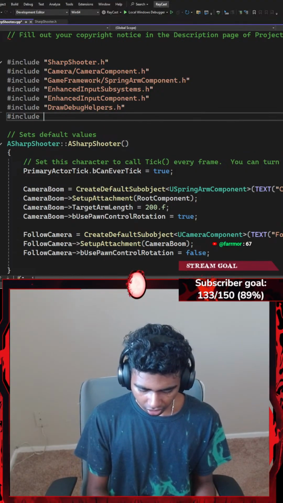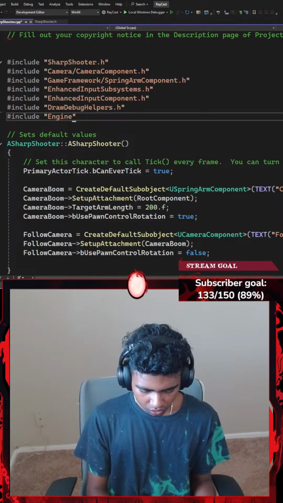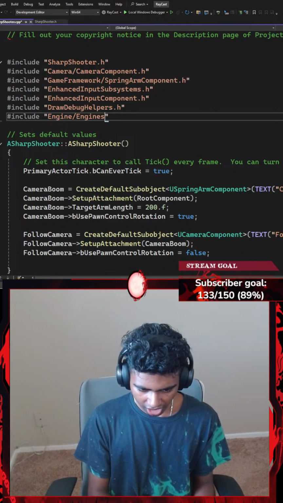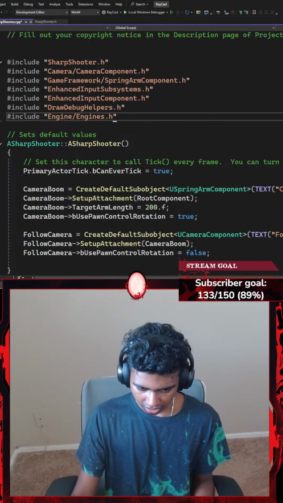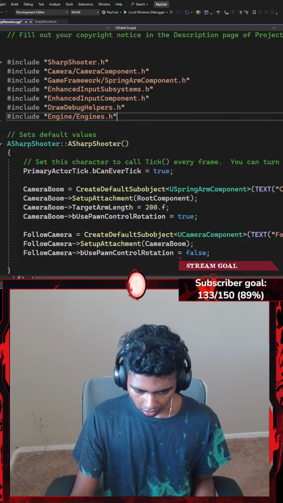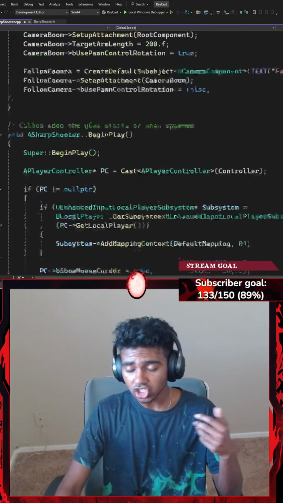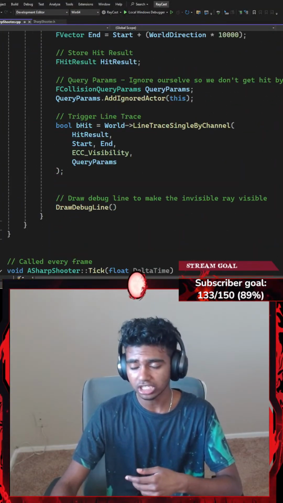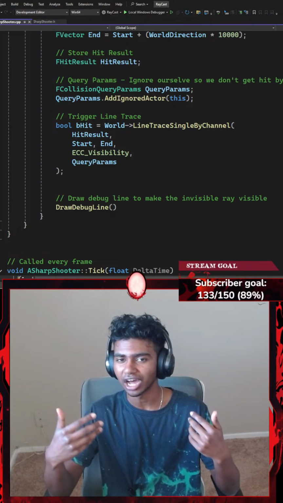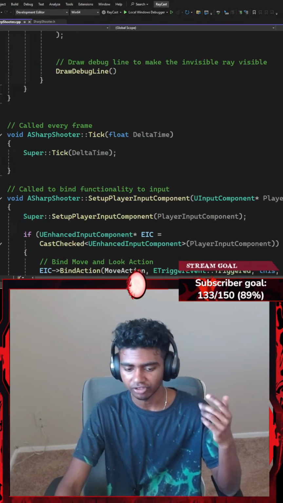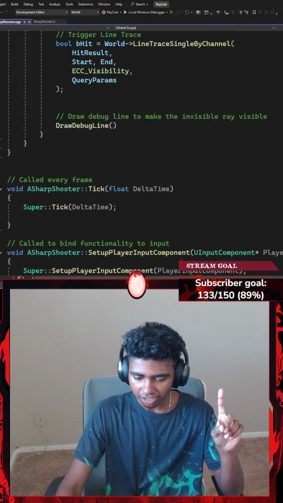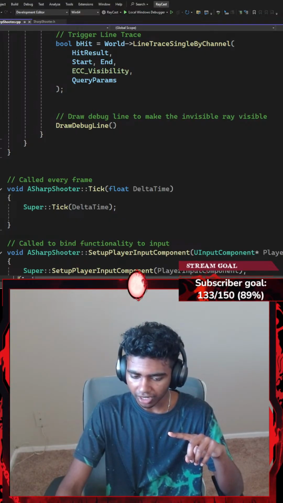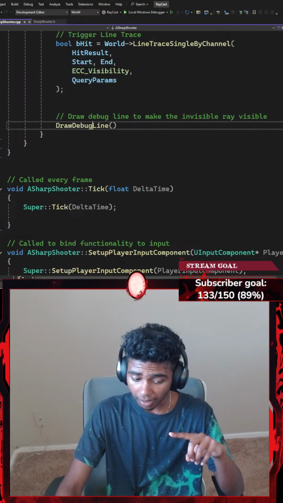Okay, next up, I'm gonna go ahead and include something from my engine as well. I'm gonna go with engine/engine.h. This is basically my engine header file as well, because I do use my GEngine AddOnScreenDebugMessage, which apparently does work without my header file, but for some reason I do add the header files. That's it. In my draw debug line, I'm gonna go ahead and require no parameters.